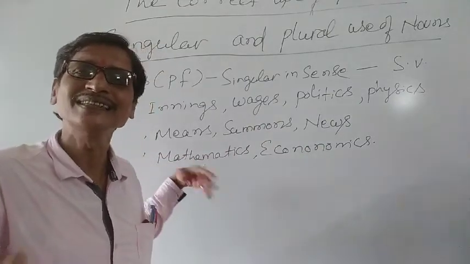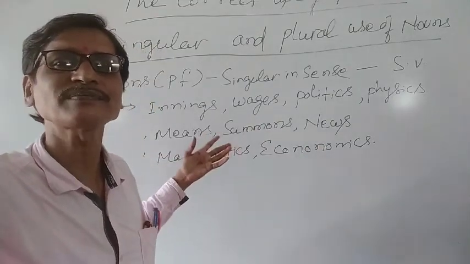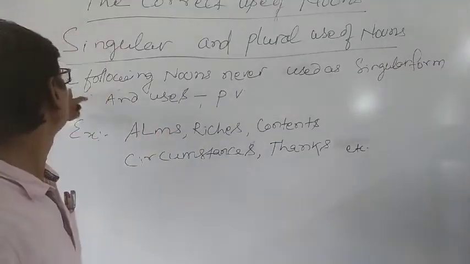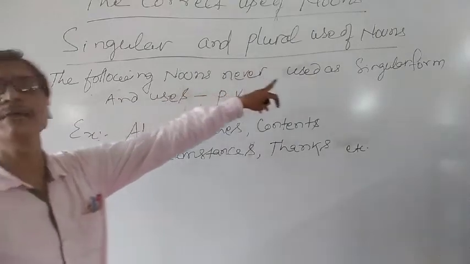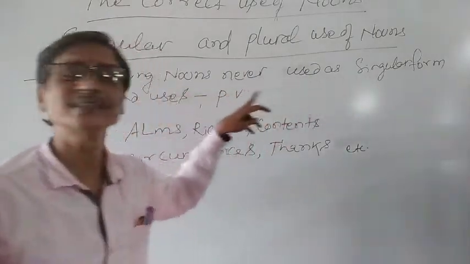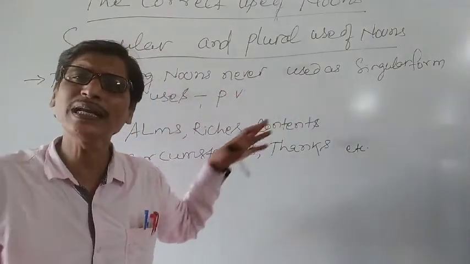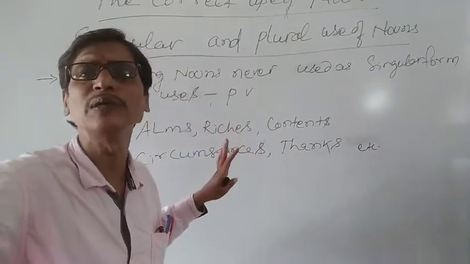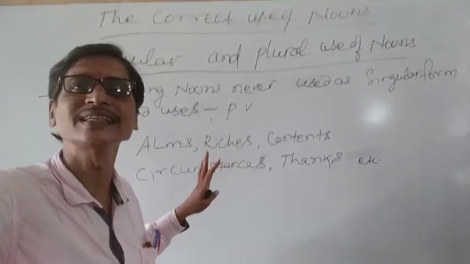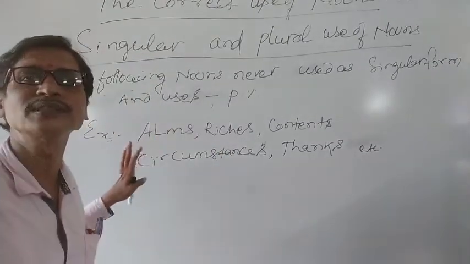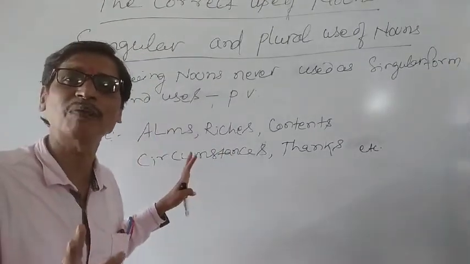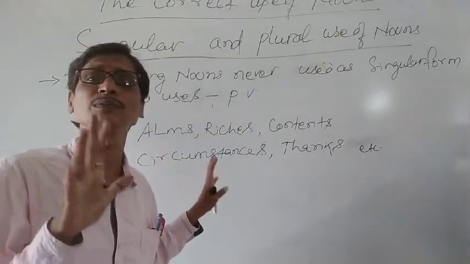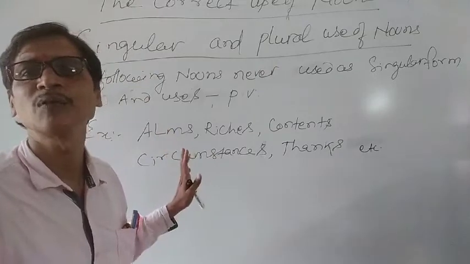Let's understand some other rules. Okay? You see, there are some nouns. The following nouns are never used in singular form. We can never use those nouns in singular form. They are always in plural form, and we always use a plural verb with them. What are those words?